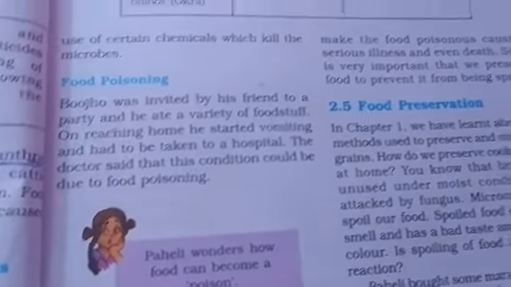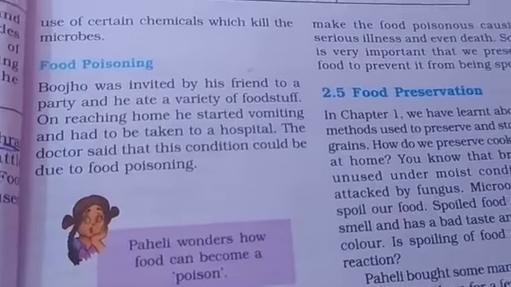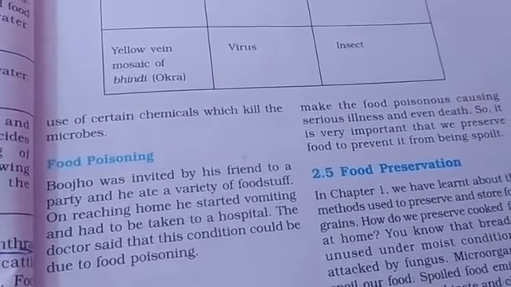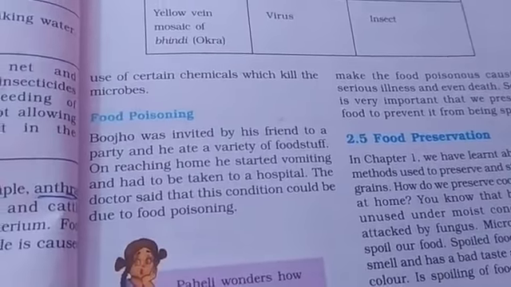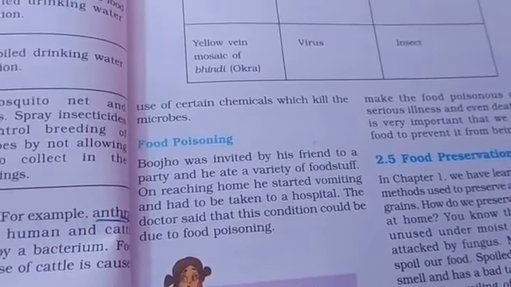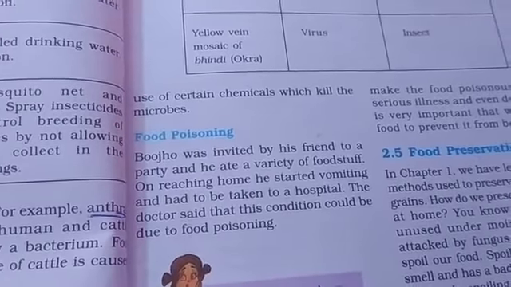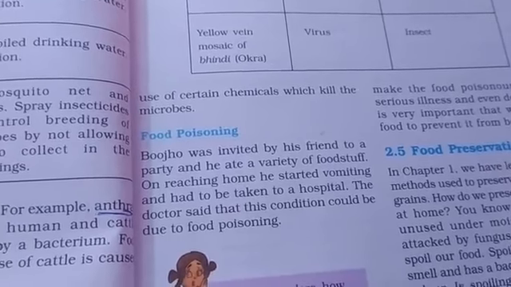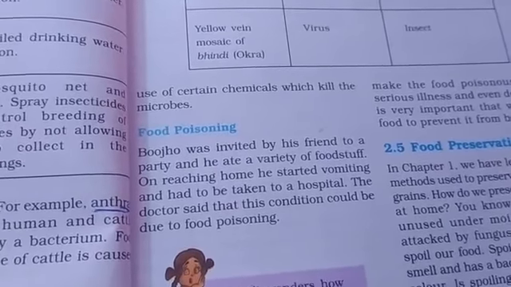Next is food poisoning. We have heard the word food poisoning. Food poisoning means the food is completely contaminated. If we eat or smell that contaminated food, it causes food poisoning.